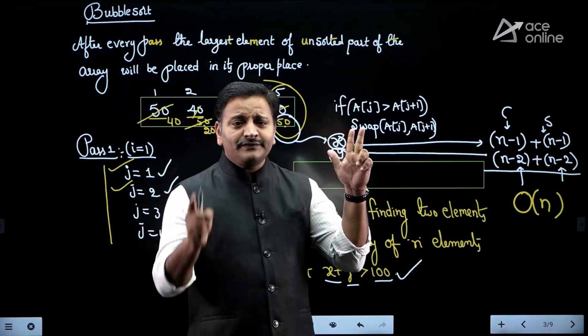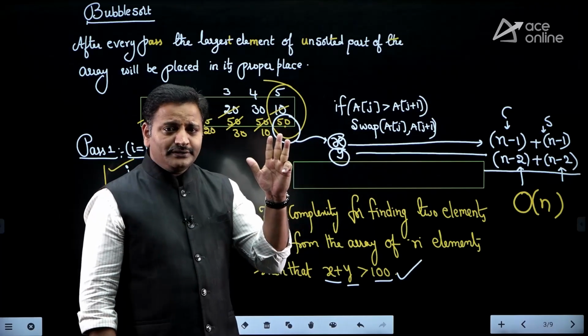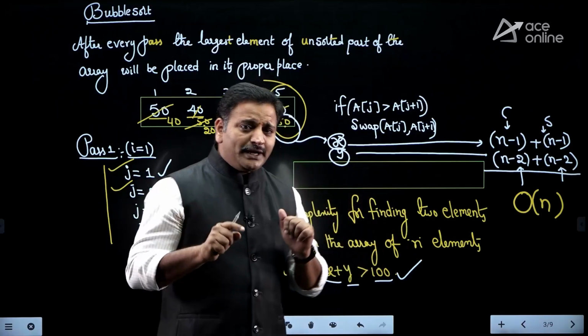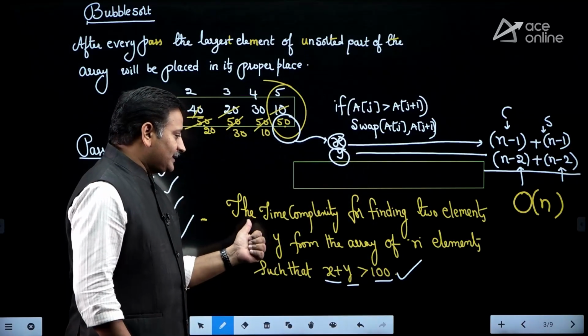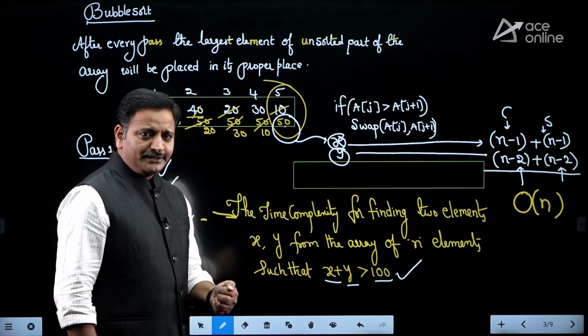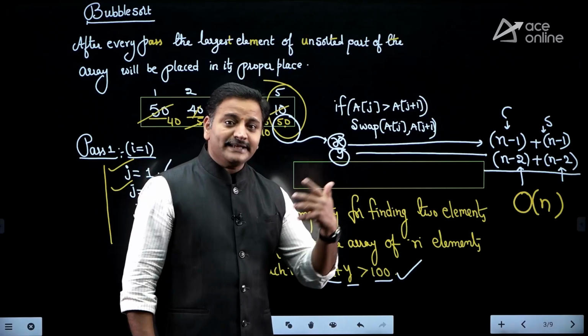In bubble sort, after every pass, the largest element is placed in the correct place. In selection sort, after every pass, the smallest element is placed in the correct place. If it is the smallest element, they may ask a question about the time complexity for finding two elements x, y from an array of n elements such that x plus y is less than 100.